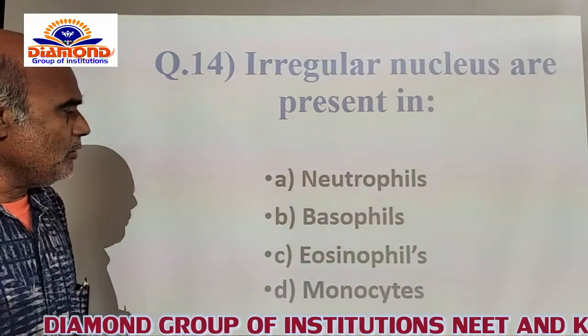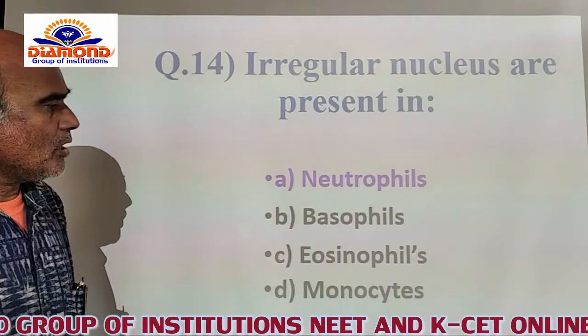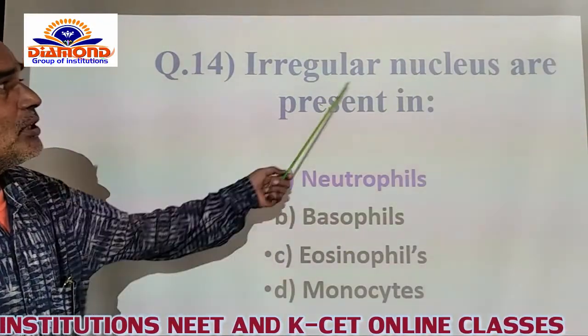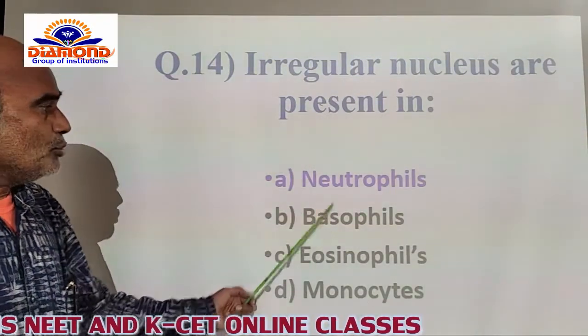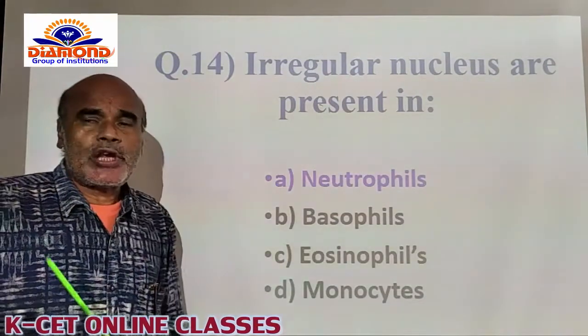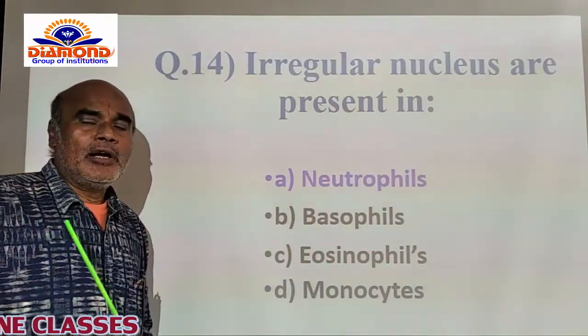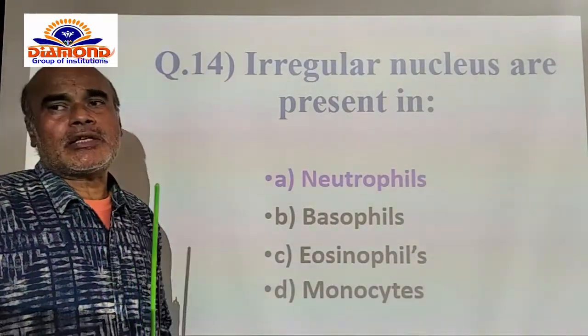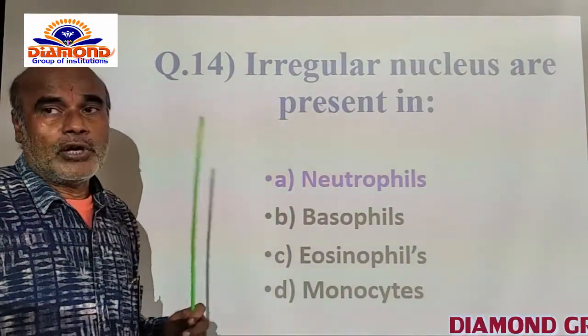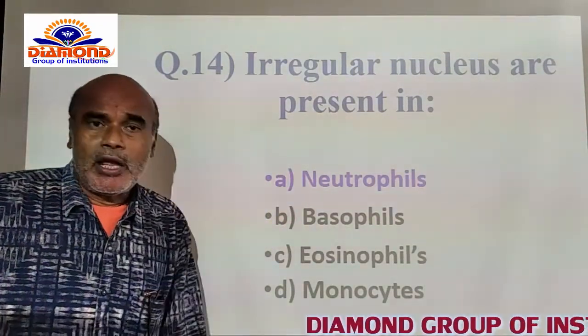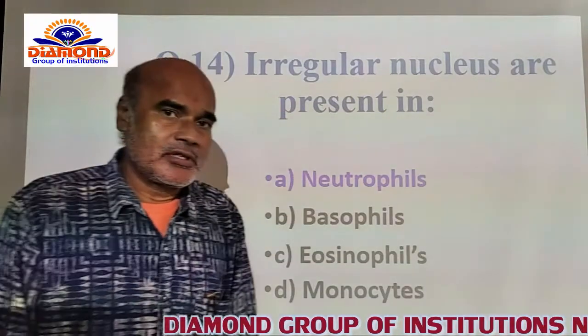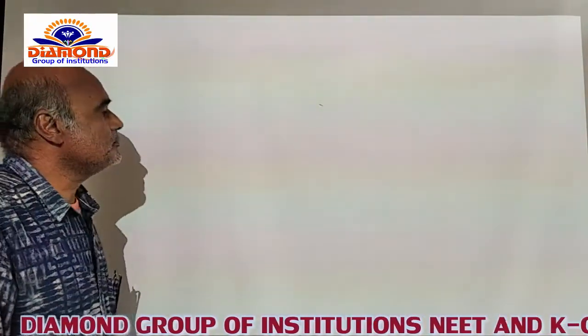And the remaining B, C and D are not at all concerned with the presence of an irregular nucleus. Now the neutrophils are the only cells which have the irregular shape of the nucleus. That is the specific identity of the neutrophils also. Now I am opting for the A option as the correct option for this. Now we go for the other question.